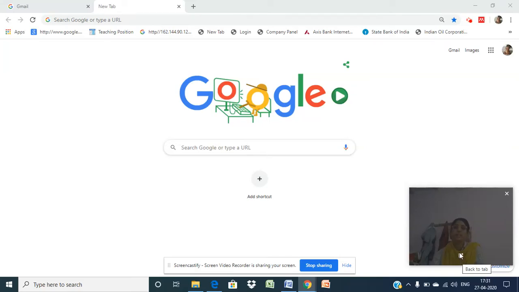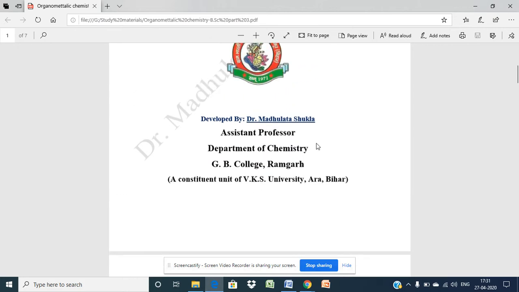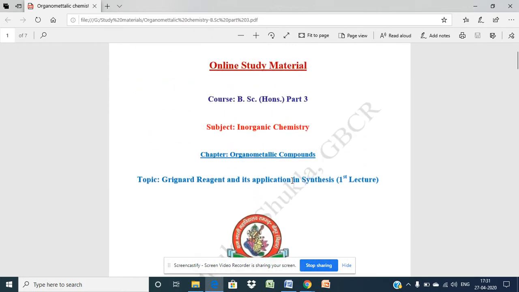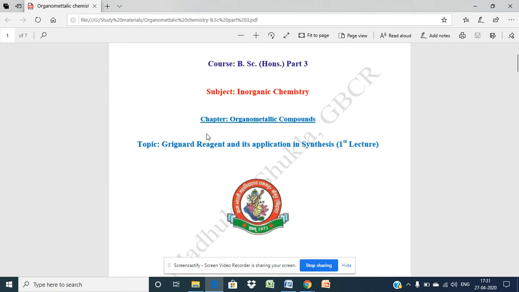Hope everybody is fine. And today we will be discussing the organometallic compounds. So we are moving to the topic. Today in this chapter we will be learning about the Grignard reagent and its application in synthesis.